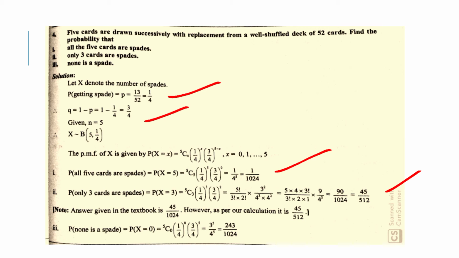Note, the answer given in the textbook is 45 upon 1024. However, as per our calculation, it is 45 upon 512. Then third, probability that none is a spade, which is equal to probability of x equal to 0, which is equal to 5C0 (1 upon 4) raised to 0 (3 upon 4) raised to 5, which is equal to 3 raised to 5 upon 4 raised to 5, which is equal to 243 upon 1024.